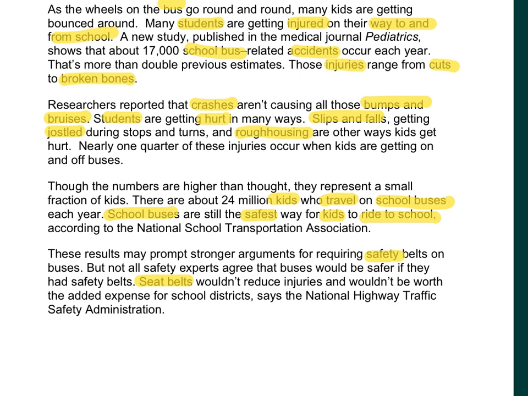I see down here in the last paragraph, safety belts, buses, safety, buses again, another safer, safety belts and seat belts, which are the same thing, so those would be synonyms. I see now we're still talking about injuries, but we're talking about reducing injuries. So I have all of these words and phrases that are synonyms for each other or tied together in some way. And notice how I have some at the beginning, the middle, and the end of the passage.